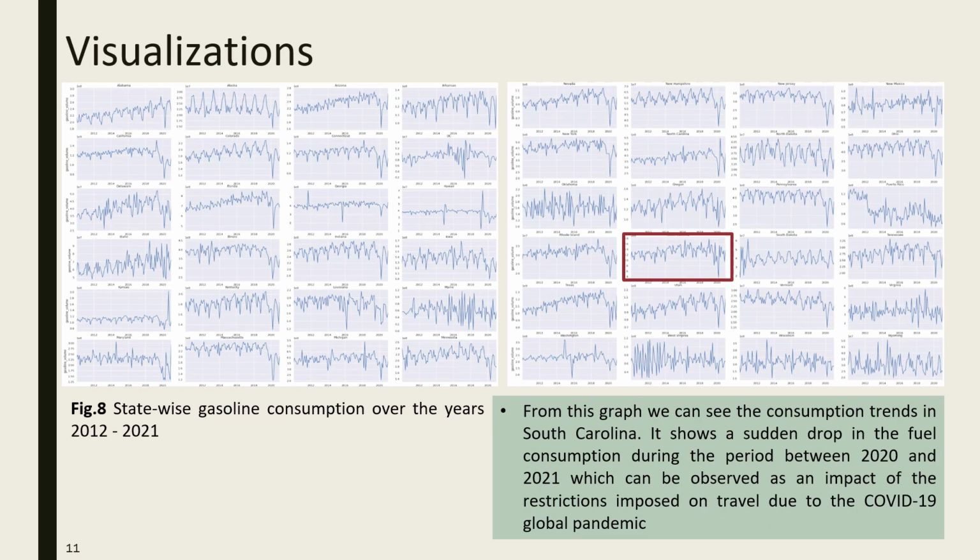This is also the same as the previous one, but for gasoline consumption over the years 2012 to 2021, and each graph represents each state, and we can see some consumption trends. When you see South Carolina, which has been highlighted, it shows a sudden drop in fuel consumption during the period 2020-2021, which can be observed again as the result of restrictions because of the COVID-19 pandemic.